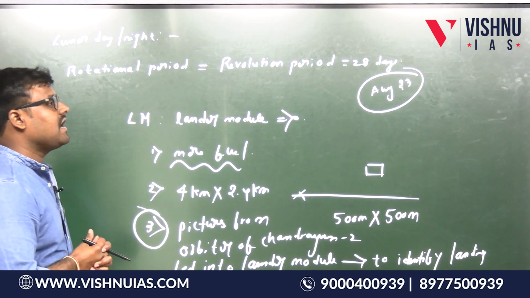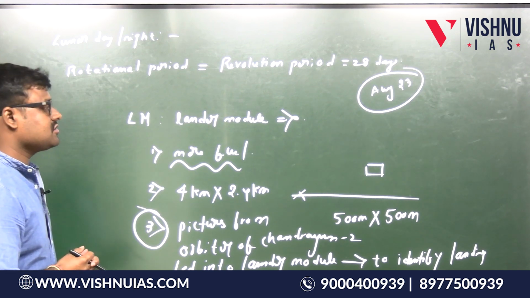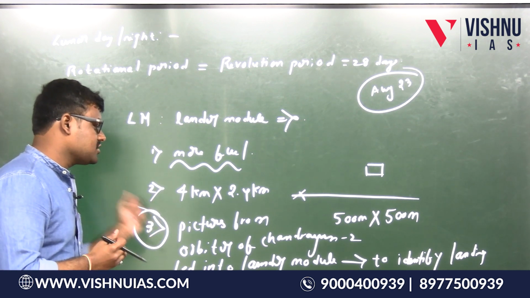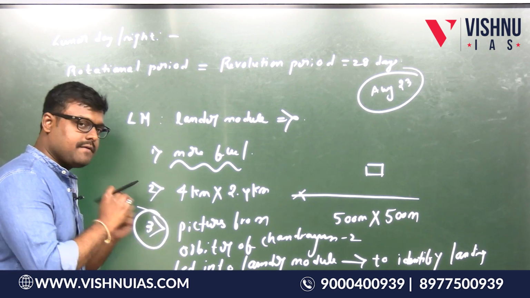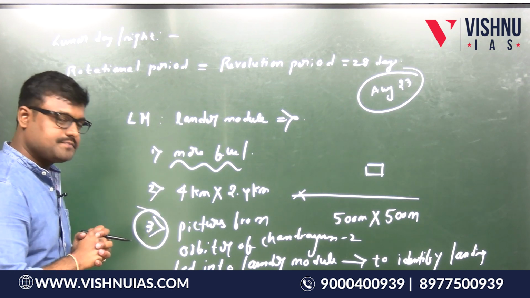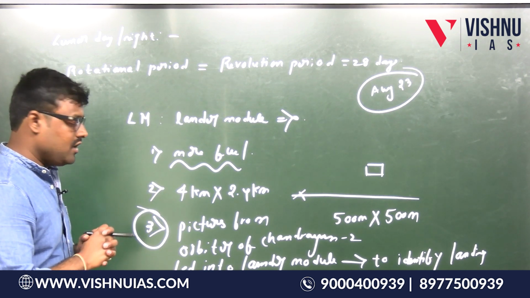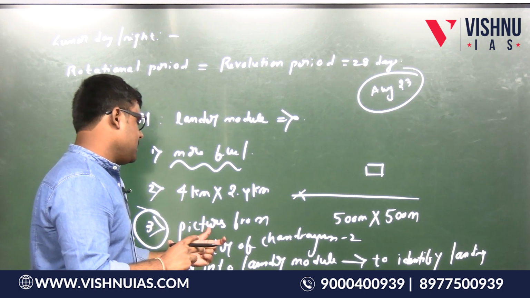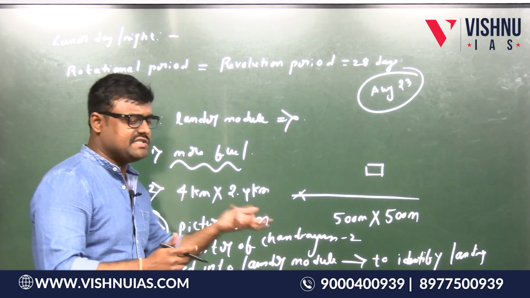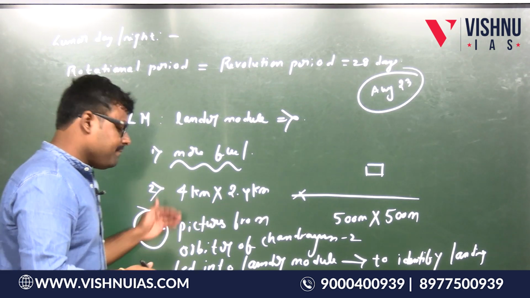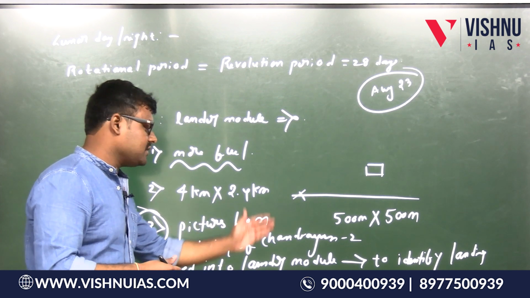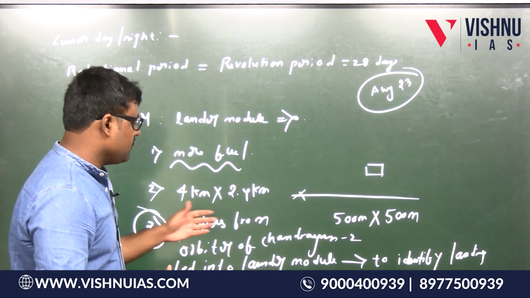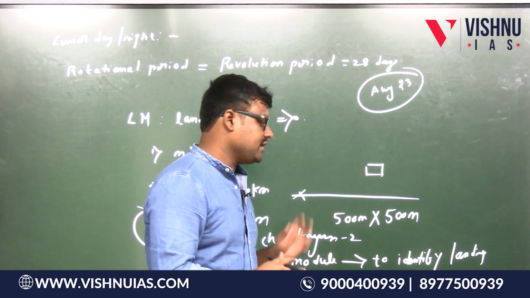Instead of the lander of Chandrayaan 3 clicking pictures of the surface of the moon in order to identify the landing spot, the pictures already taken by the orbiter of Chandrayaan 2, just write C2, are fed into the lander module to identify the landing spot.